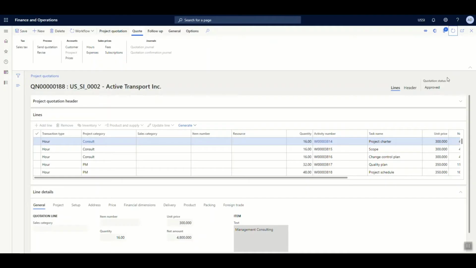As you can see, earlier the status of the quotation was submitted, and now after it has been sent for workflow approval and approved by the higher authorities, the status has changed to approved and the send quotation button has gotten enabled.